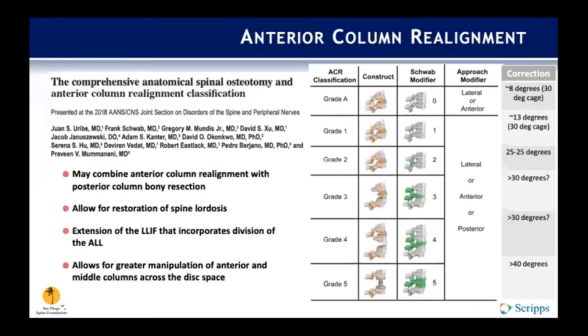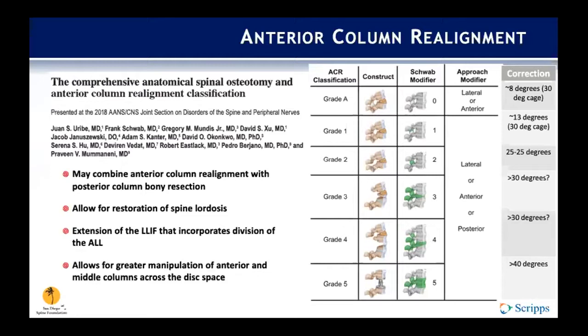So we talk about osteotomies, but what about anterior column realignment? This was a paper that tried to classify the comprehensive anatomical spinal osteotomy and link it to the anterior column realignment classification. Essentially, the 6 grades of anterior column realignment are: grade A, which is just ALL release with a hyperlordotic cage and keeping the posterior elements intact.